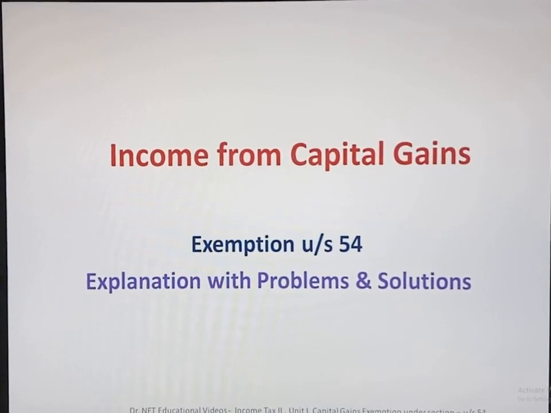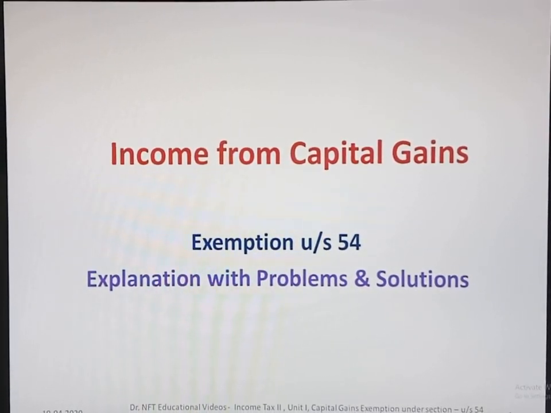In this video, I have explained about long-term capital gain and short-term capital gain and its procedure for computation. And now we will discuss the exemption of capital gain under section 54.